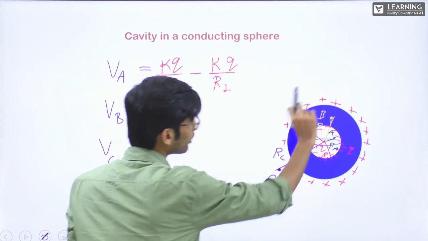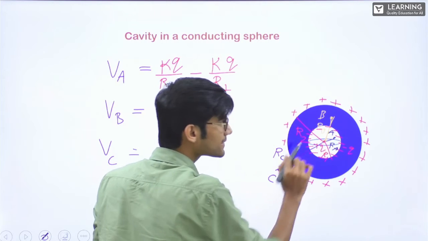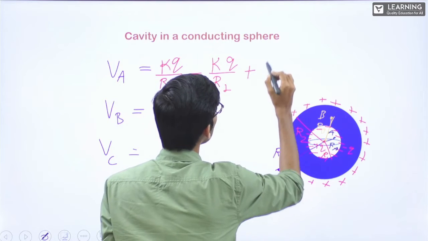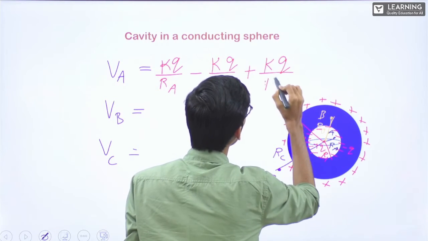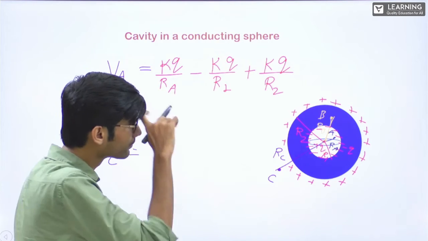For the bigger one, this point is again inside, so the same as at the surface, plus KQ by R2.